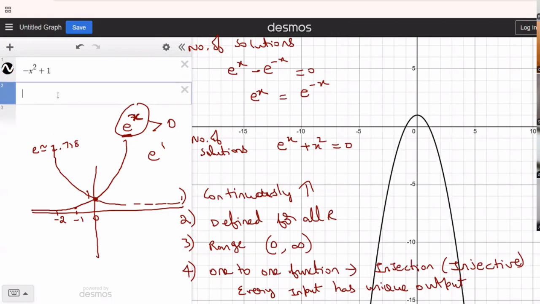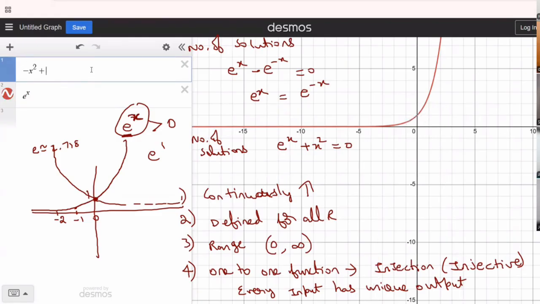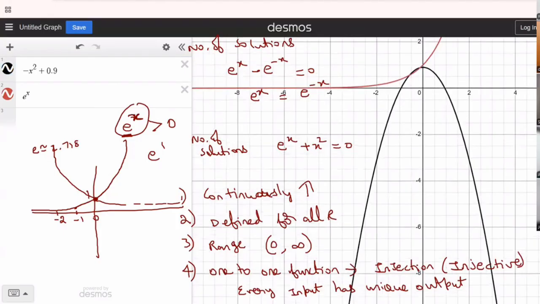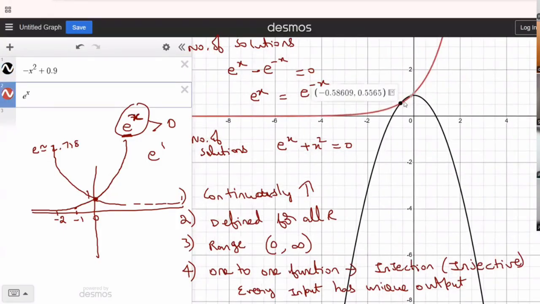So see the beauty then. Now you bring this e power x graph of yours. See, I'm creating questions. I have no textbook with me. I'm not looking at a textbook and reading a question. I'm creating questions. I want you to think in that direction. Now when I put e power x and minus x square plus 1, see the number of solutions it has. It's having 2 solutions. So now instead of adding +1, maybe if I added a lesser constant, my number of solutions will decrease. 0.1, I'm adding 0.1. So still there are 2 solutions.